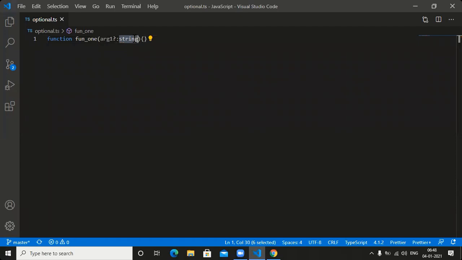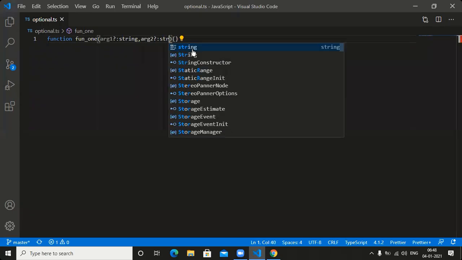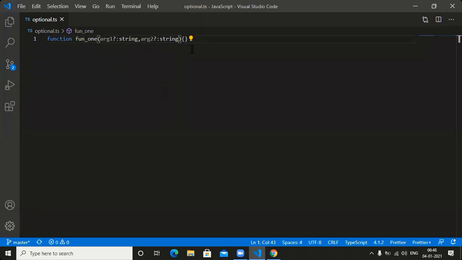Next, after completing this, immediately we need to go for one more thing. What do you want to place? Argument two, question mark, colon, what? String. We need to place string here.